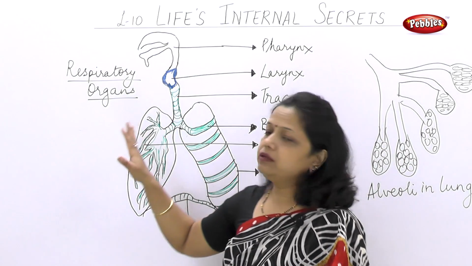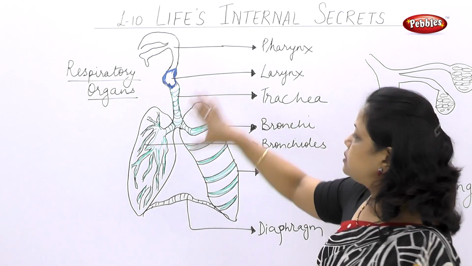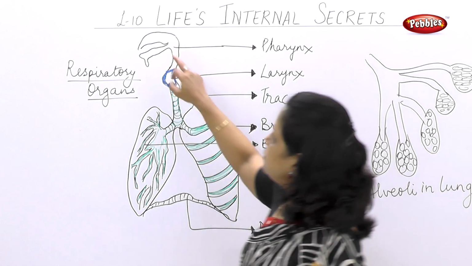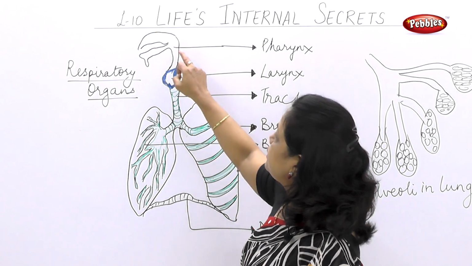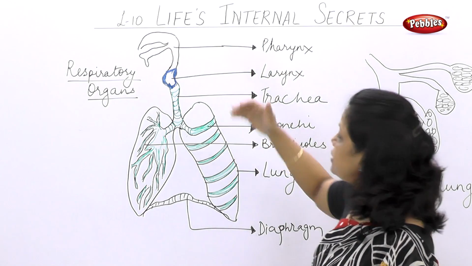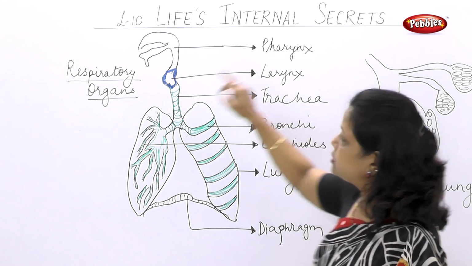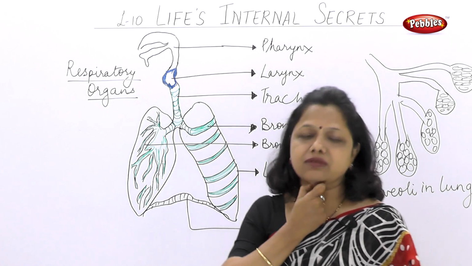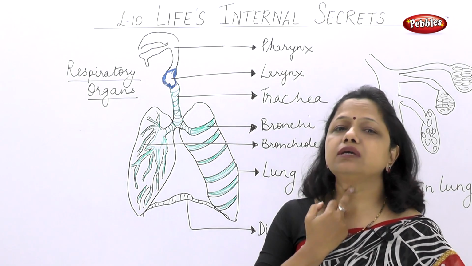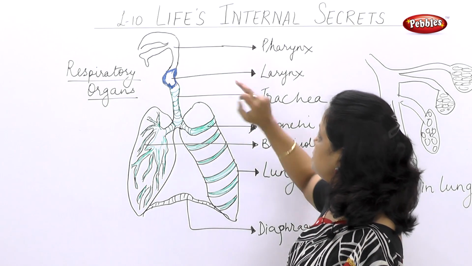Now I will try to explain the various organs involved in the process of respiration. Now this is a simple diagram of respiratory organs in humans. The air is entering through the nostril. It is first coming across pharynx. Now there are the different types of organs which are present. First is pharynx, then larynx. The first part which it is going to touch is the pharynx part. Second part is the larynx or the voice box which we see here.